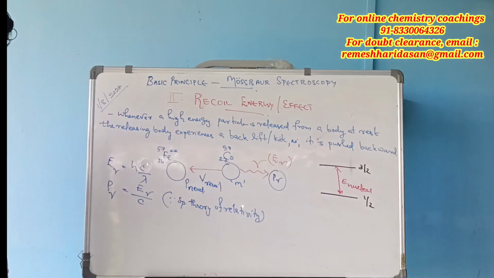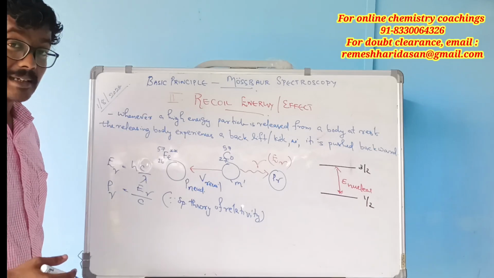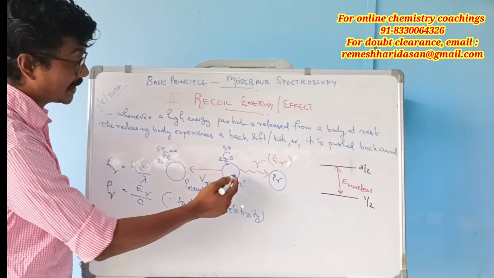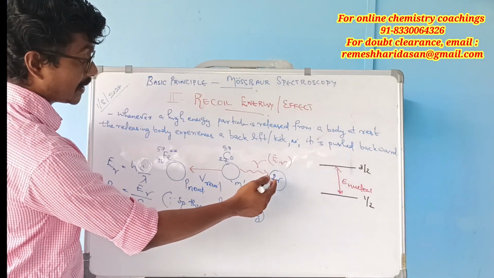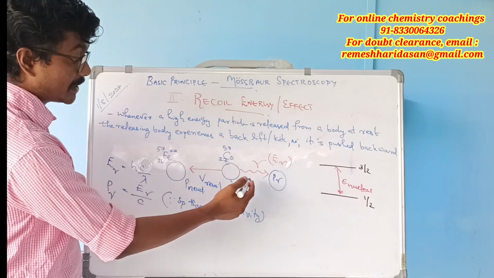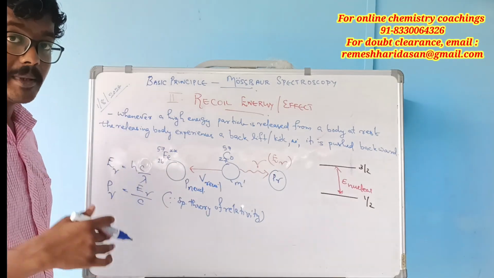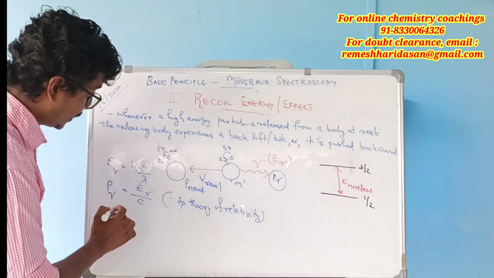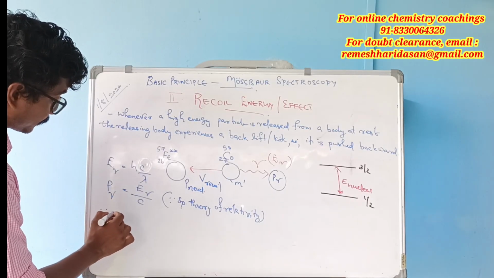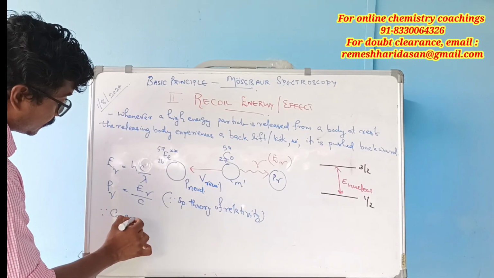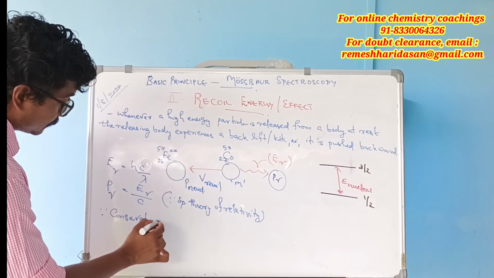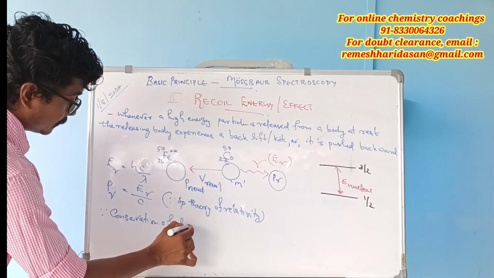We all know the conservation of linear momentum: the initial momentum is equal to the final momentum.